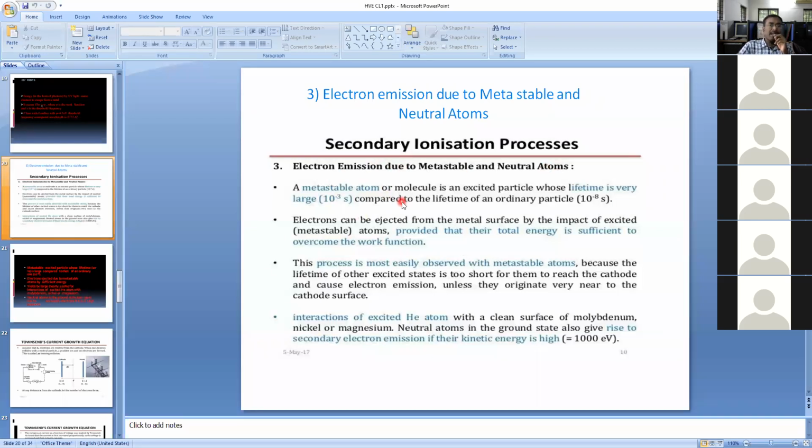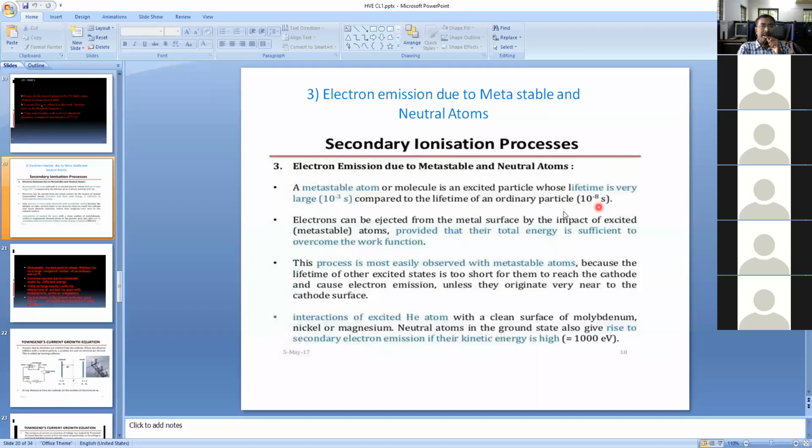Here, the main concept is the lifespan of the electron. If you take an ordinary particle, such as copper or gold, the lifespan of the electron is less, only 10 to the power minus 8 seconds.